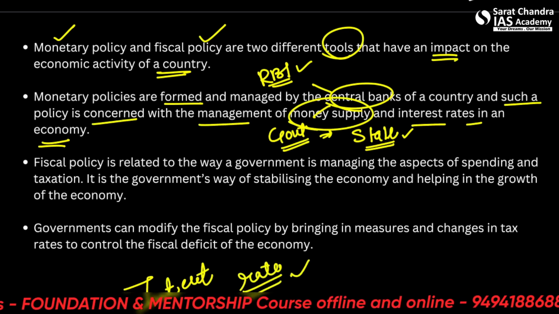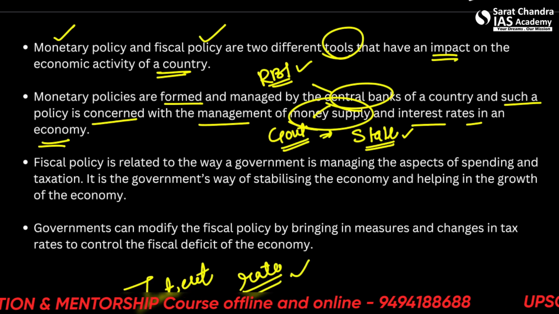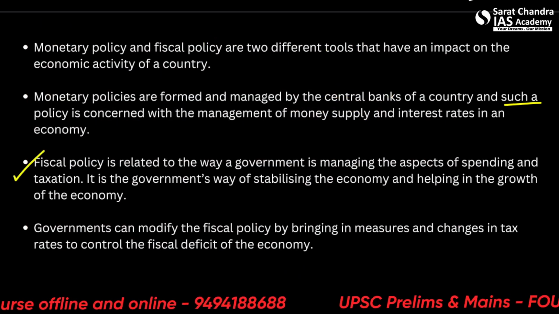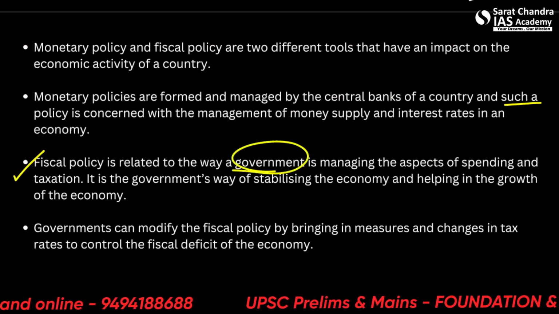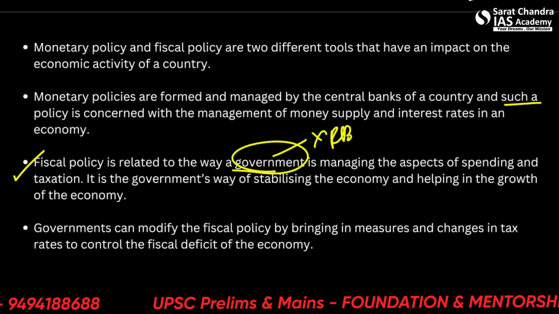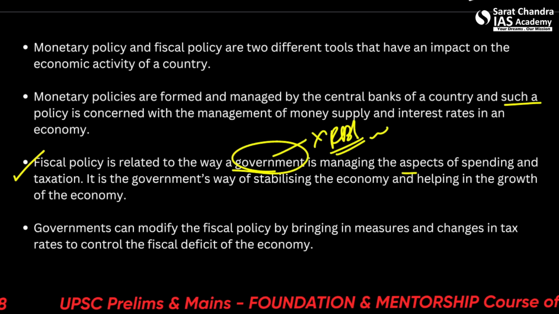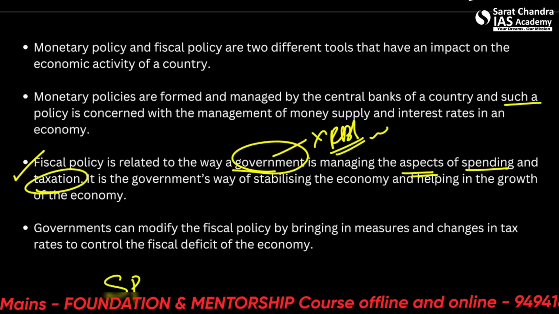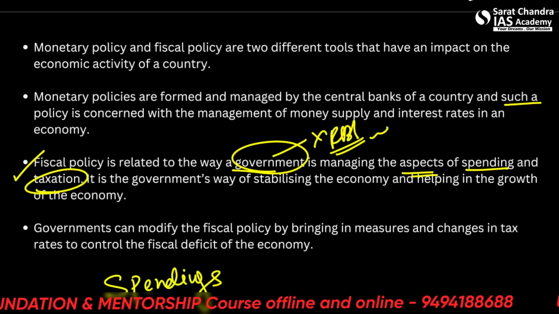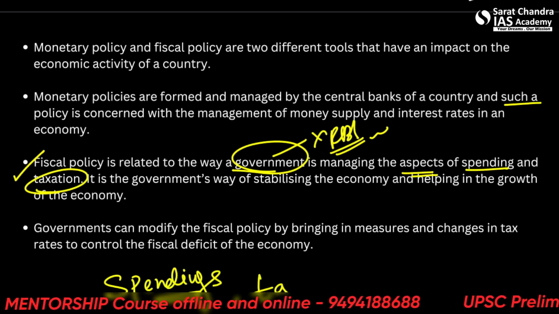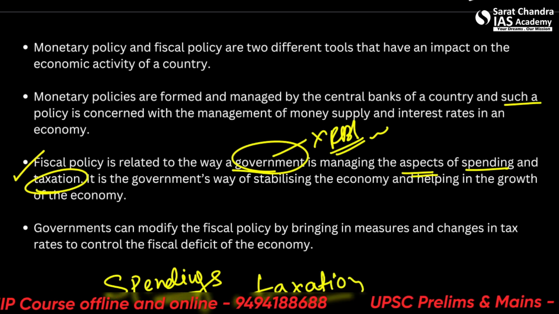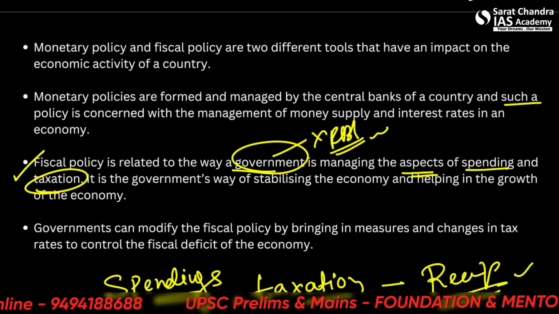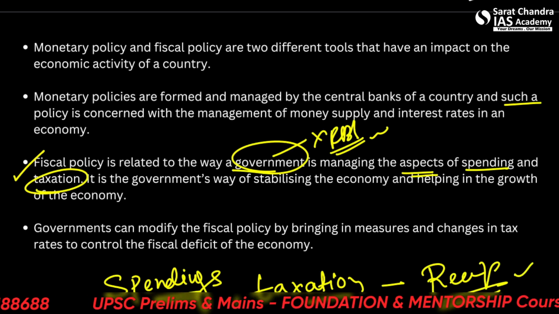We'll see this. Let me erase all this. Okay, another thing is fiscal policy. It is related to the way a government, that means we are not talking about the RBI here, manages the aspects of spending and taxation. Spending means where the government spends, and taxation means where the government earns from. Receipts, revenue receipts.